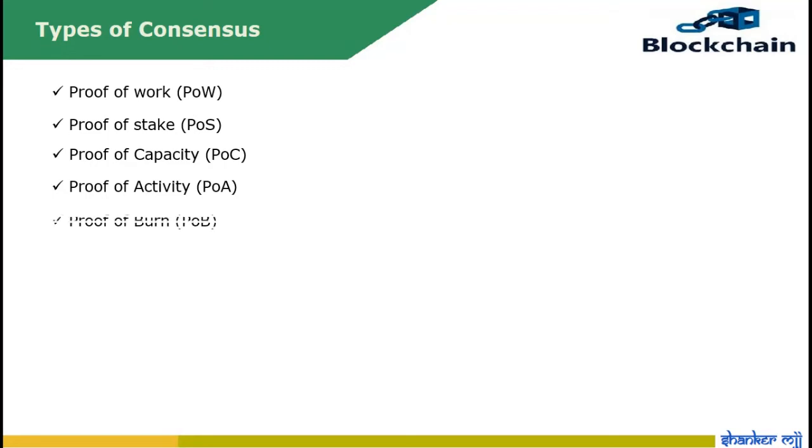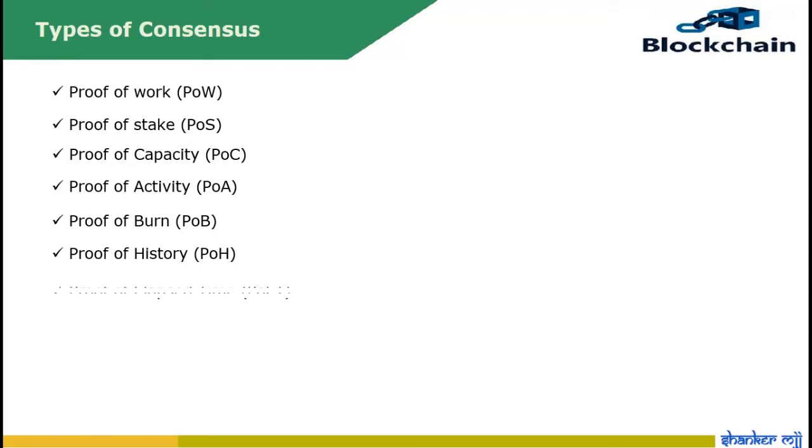Next consensus is proof of burn, which requires a transaction to send a small amount of cryptocurrency to an inaccessible wallet address, in effect burning them out of existence. Another one we will see is proof of history, developed by the Solana project. It aims to lighten the load of the network nodes processing the block by providing a means of encoding time itself into the blockchain. It solves the time challenge and thus reduces the processing weight of the blockchain, making it lighter and faster.